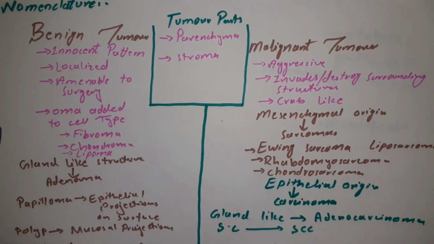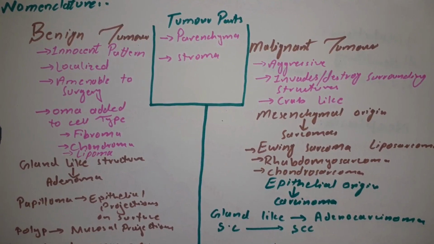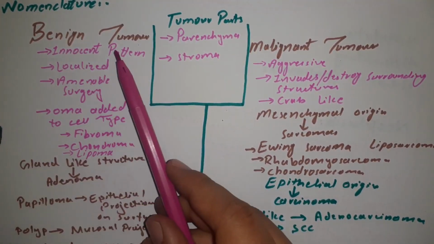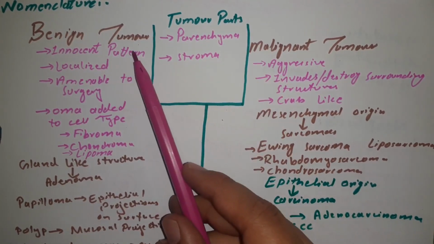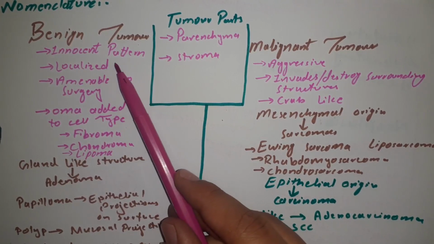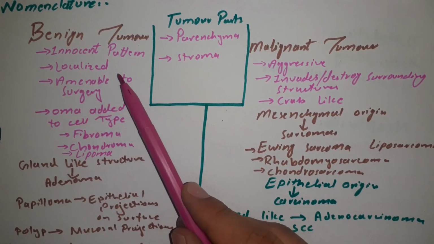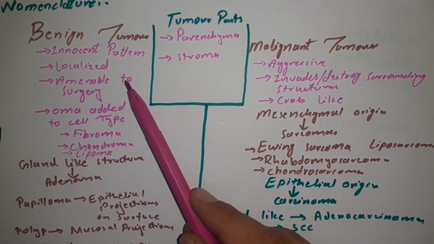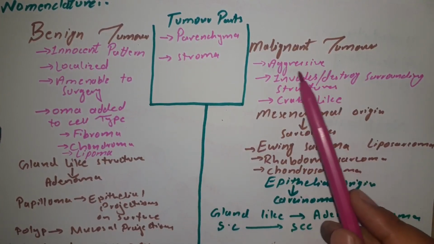Hi there. This lecture is based on the nomenclature of the different neoplasms. So broadly, neoplasms or tumors are classified into benign tumors and malignant tumors. Benign tumors are the ones which have an innocent behavior. It means that they are localized to their site and don't invade the surrounding tissue and don't metastasize to different distant sites. However, malignant tumors are those tumors which are aggressive in their behavior.